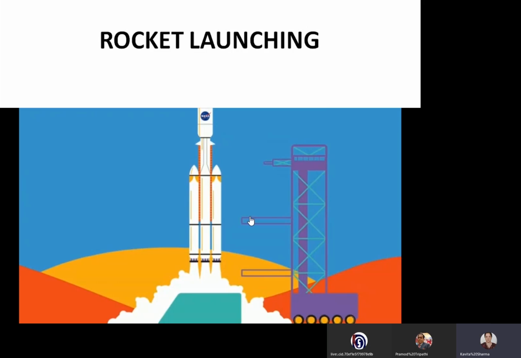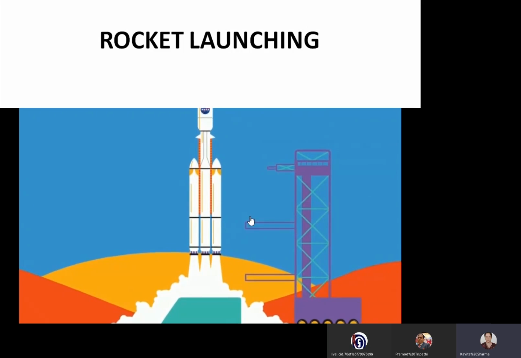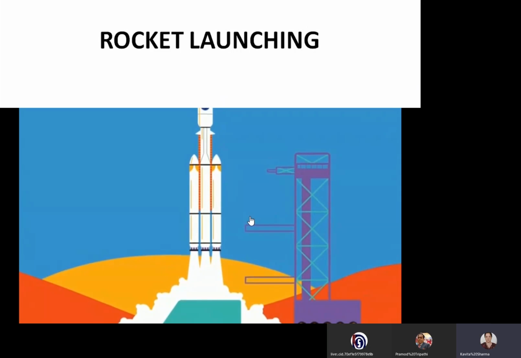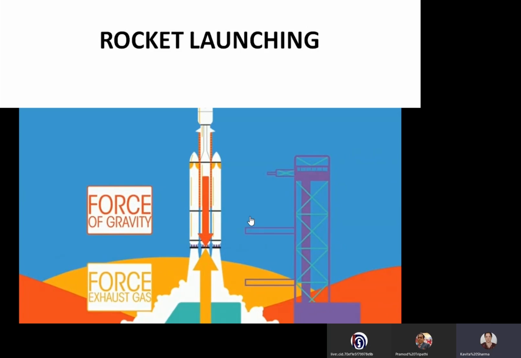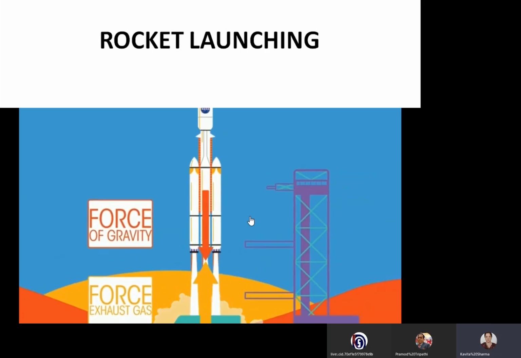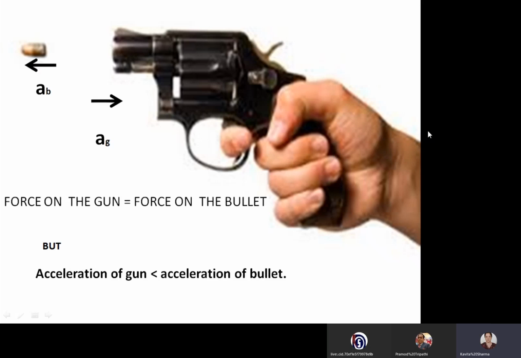So the rocket is giving large action to the gases, and gases give large reaction to the rocket, making this force more than the gravitational force. See the action and reaction. When the exhaust force becomes more than the force of gravity, the rocket launches.